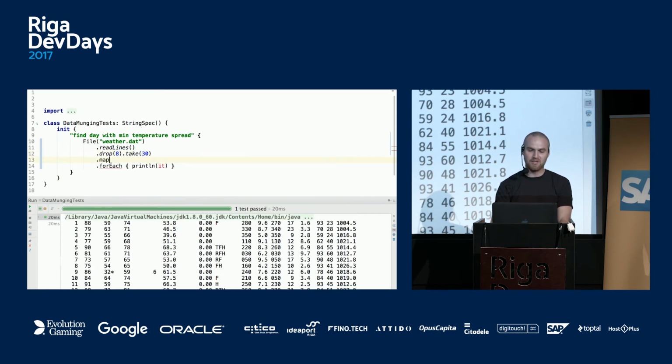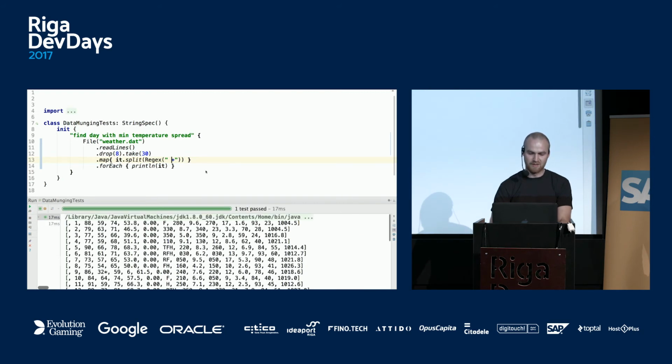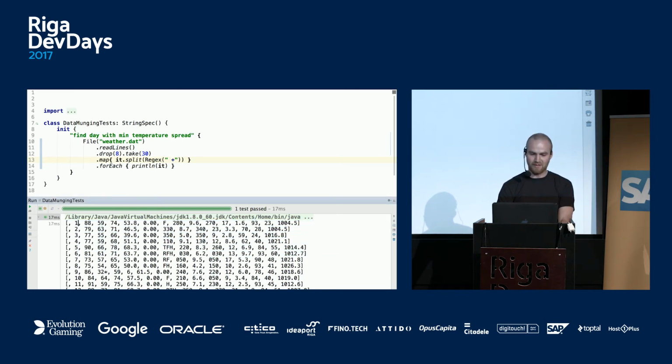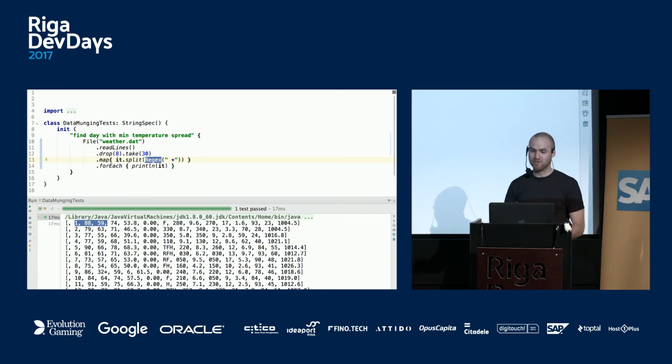Then the idea is just to map them into some other data structure. So we can do split, regex. Split will work on each line, so we split each line based on spaces. This is the output we get: a list for each line, and these are the columns that we want, 1, 2, and 3. Notice here it's an object. Unlike Java, this was specifically designed to make sure you understand you're doing regex, not just some string, because Java will magically compile things in the background.